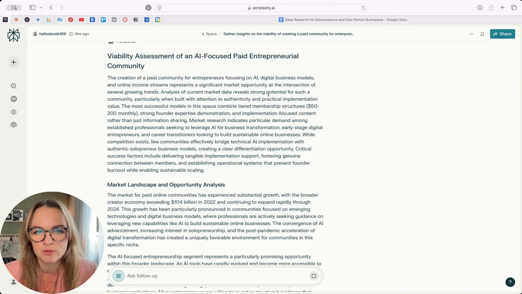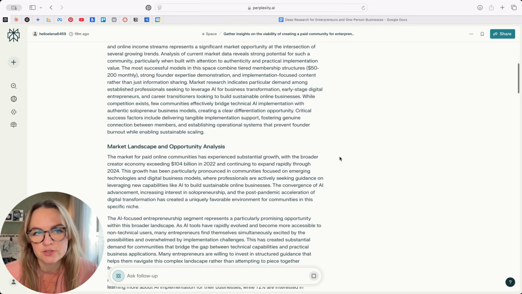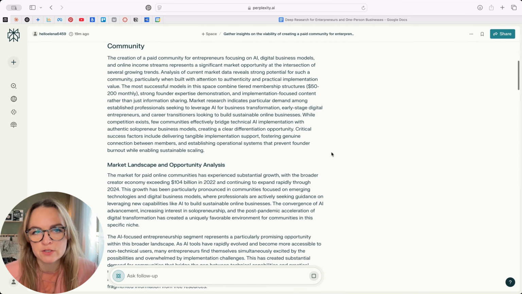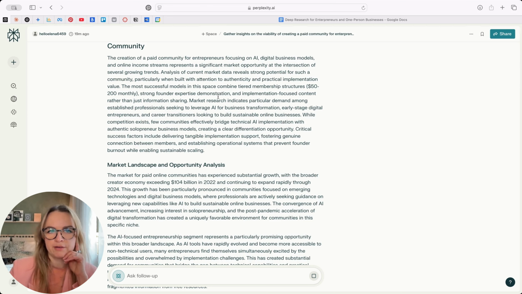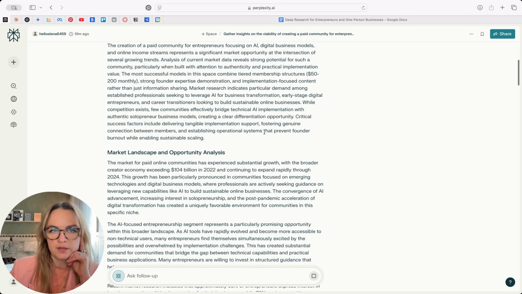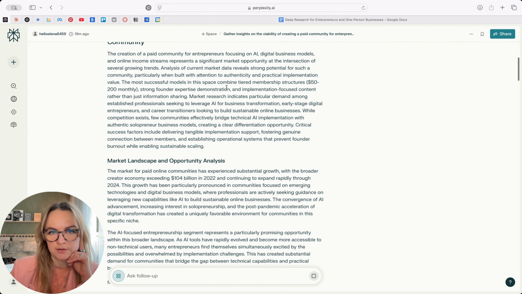The creation of a paid community for entrepreneurs focusing on AI, digital business models, and online income streams is a significant market opportunity at the intersection of several growing trends. Okay, that's a good sign. Analysis of current market data reveals strong potential for such a community, particularly when it's built with attention to authenticity. The most successful models in the space combine tiered membership structures. Okay, it gives us some pricing suggestions. So this is, I would say, a summary, right?